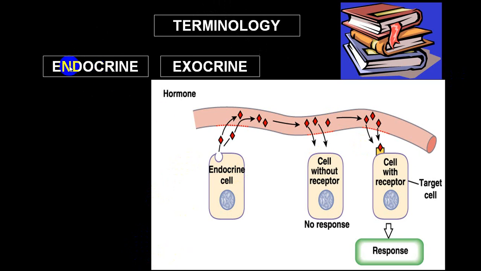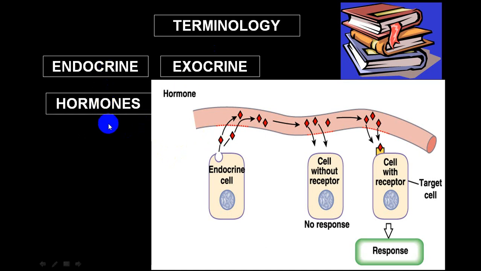So now we are dealing with different terminology. If a chemical material is secreted directly into the bloodstream and has an effect on a target cell, we call that the endocrine system or endocrine hormones. And the chemical material which is secreted into a lumen and usually has effect on those different materials, we call those enzymes, and that we call the exocrine system. Example, pancreas. So pancreas secretes different enzymes which have effect on lipids, carbohydrates, proteins, etc.